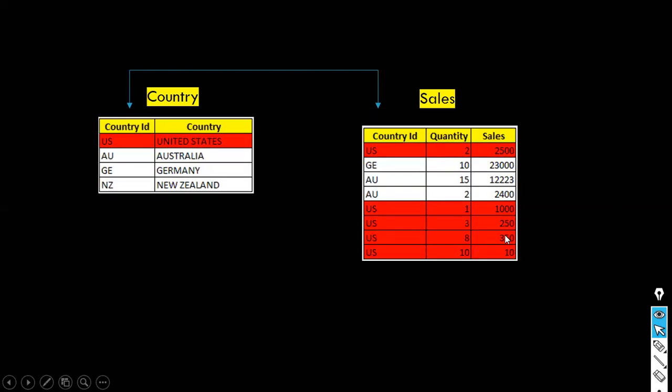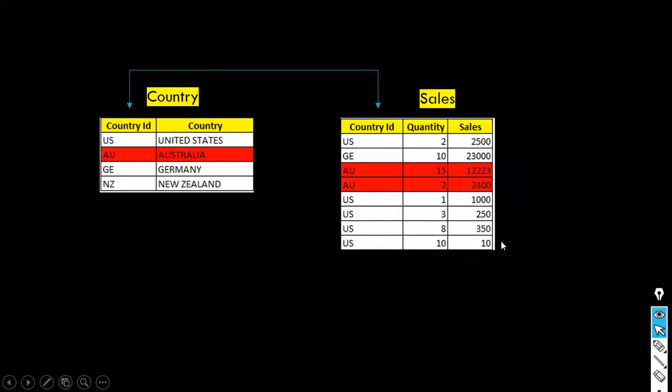It groups the records and then it computes the sales value. Next, Australia table, Australia record. And when you, in this case, what happens? It skips to the next record and then it goes and filters the records in this table and then it applies the sum on the sales table, sales column. So Australia, how much sales we made.